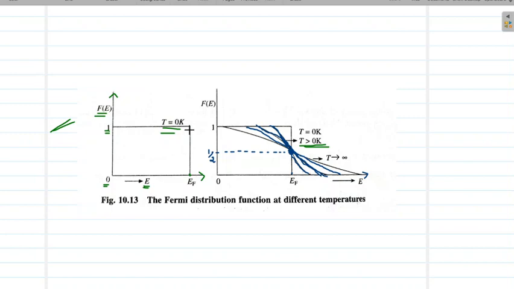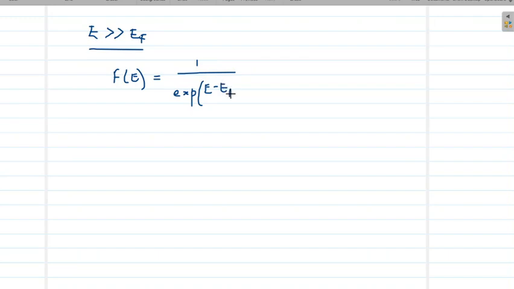And if the temperature is very high, what will happen? If E is very much greater than EF, then f(E) equals 1 by exponential of (E minus EF) by kT, plus 1. And if E is very much greater than EF, we can neglect EF with respect to E, and we can also neglect 1 with respect to this exponential factor, because this factor will be very high.